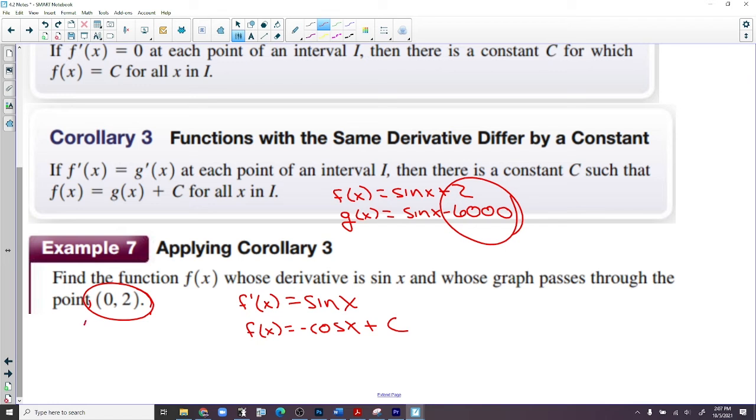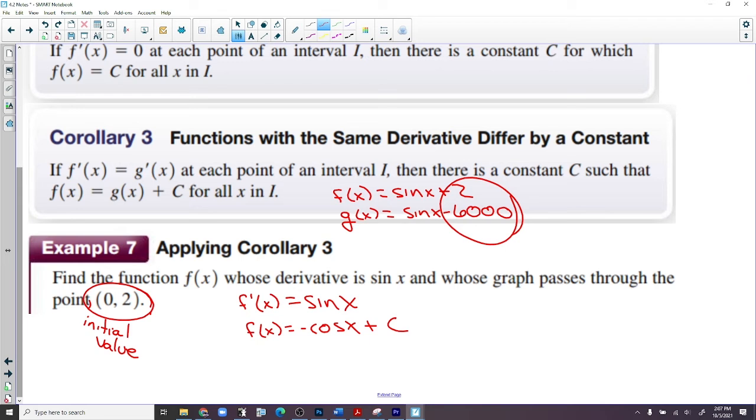If they give us what's called an initial value, then we can find the c. And we do initial value problems a lot more in the second half of this semester. Because we're going forward. We're going forward with derivative, then we'll go backwards with antiderivative. So this section just kind of introduces it.